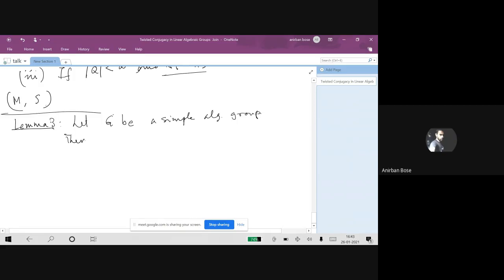Then first of all, if you take G cross G cross G, n times, that is again another algebraic group, and you take the automorphism group of that, it has a nice factorization. It is isomorphic to Aut G to the nth power, semi-direct with S_n, where S_n is the symmetric group on n symbols.